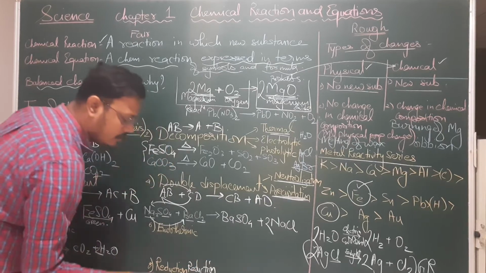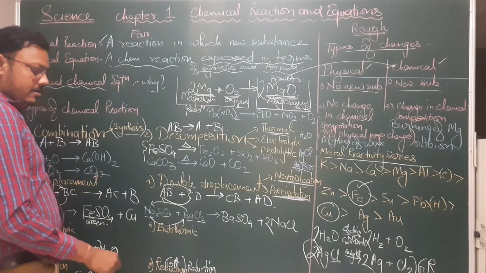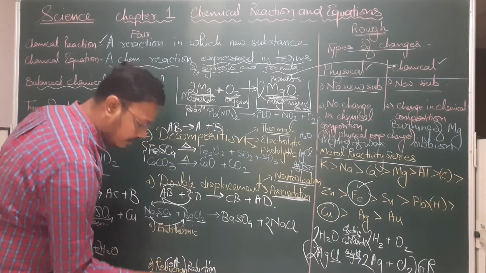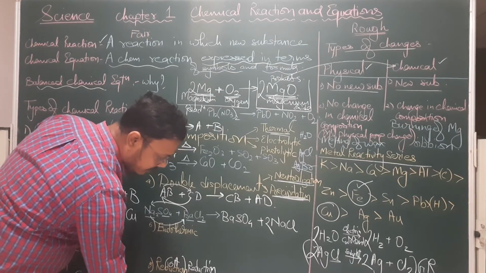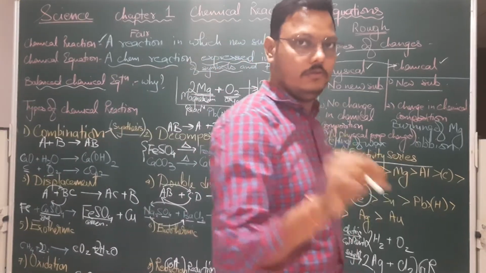So one which undergoes reduction is an oxidizing agent. And look at this hydrogen. It has gained oxygen. That means it has undergone oxidation. And it is a reducing agent. Therefore, hydrogen is a good reducing agent.